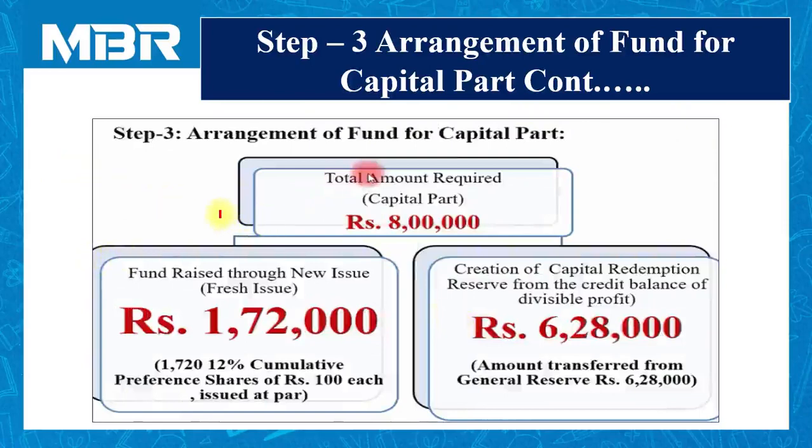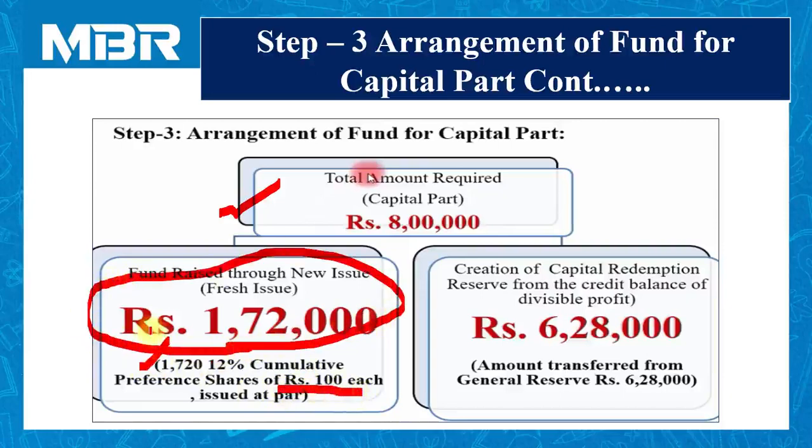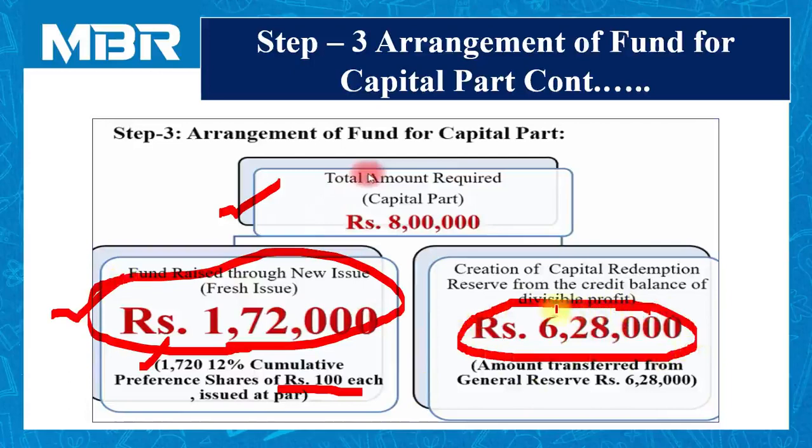Total amount required is rupees 8 lakhs. Out of these 8 lakhs, 1,720 preference shares multiplied by face value 100, the total amount collected by the company using a new issue is 1,72,000, and the rest, rupees 6,28,000, is to be collected by the company by creating CRR, that is capital redemption reserve.